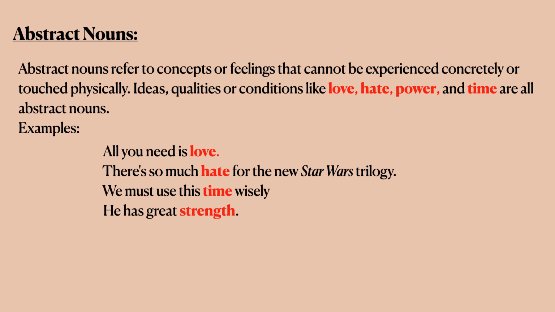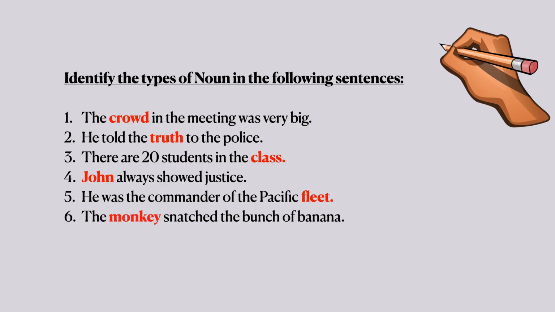We must use this time wisely. Time is an abstract noun. He has great strength. Strength is an abstract noun. That's all about nouns and their classifications. Now let's try to identify the types of noun in these given sentences.